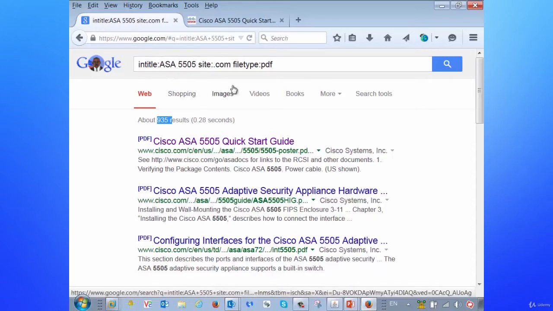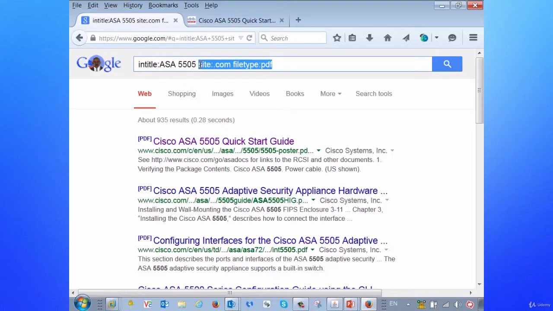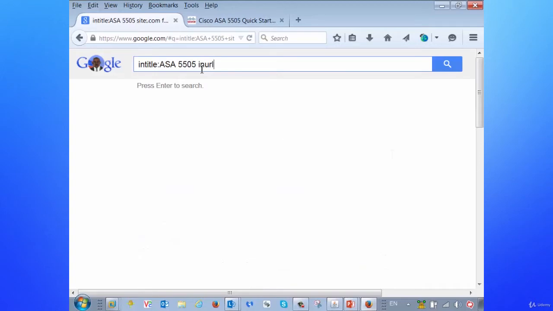Now we can also use other things like, let's say instead of using site, we want to use something like in URL. All right, so we do in title ASA 5505, in URL, I don't know, let's put in Cisco, something like that. And we can also put in something like plus in text VPN or something like that, and see what we get back.